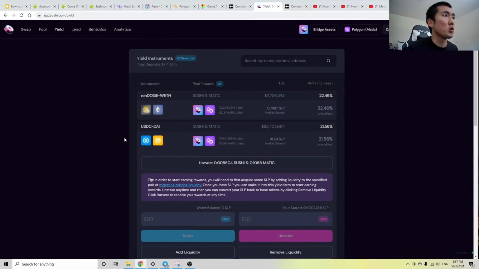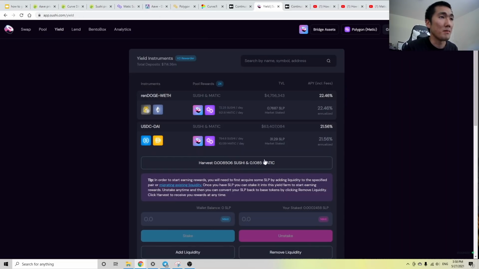So I'm currently providing liquidity on USDC and DAI. I did this yesterday, about a day ago, and I have $500 in this, but as you can see, I'm already earning roughly 0.1 Matic and 0.008 Sushi. So if you want to farm Sushi and Matic tokens, let's say DeFi is interesting and you want to buy these assets, but maybe you're scared of the volatility. Well, I'm essentially just using dollars to accumulate Sushi and Matic, right?